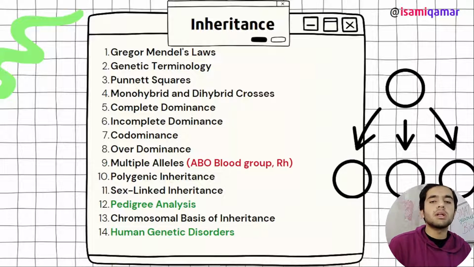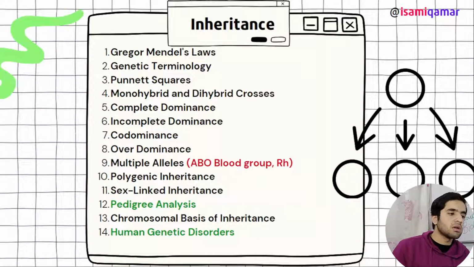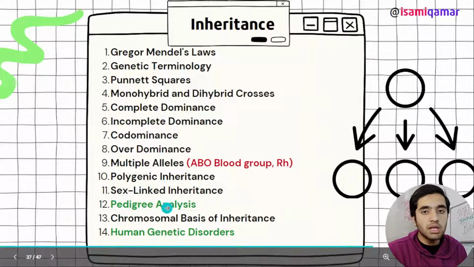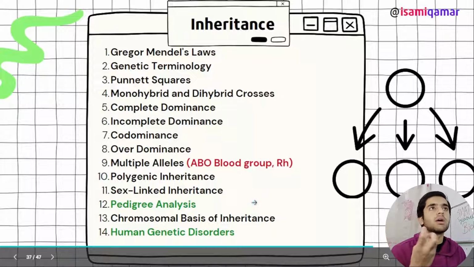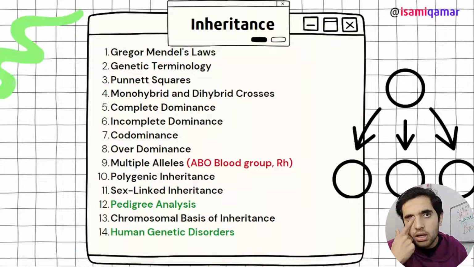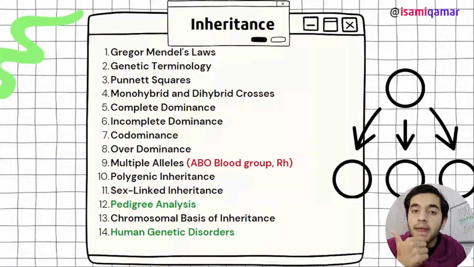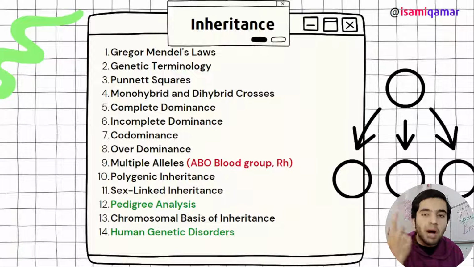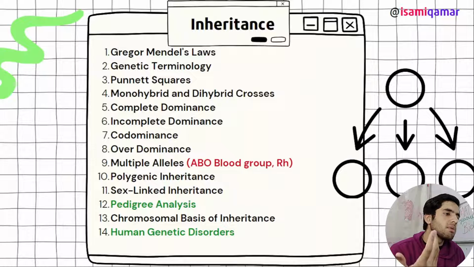If it is X-linked dominant, autosomal recessive, autosomal dominant, how it will go throughout the generations. You just need to remember this. And then we have pedigree analysis, which is the most important thing. Chromosomal basis of inheritance. And then we have genetic disorders like hemophilia, color blindness, and next baldness. I do not remember the name of that disease, but that is something.